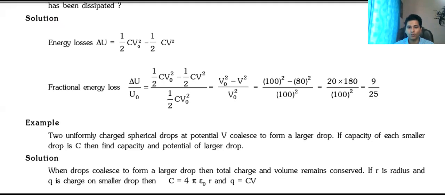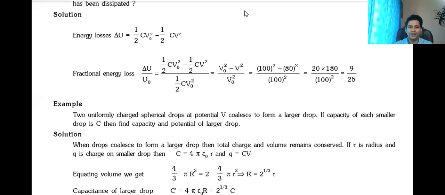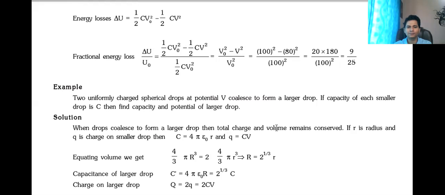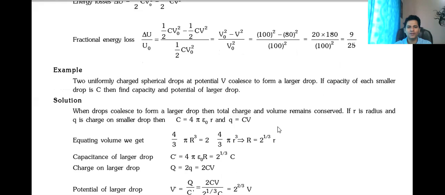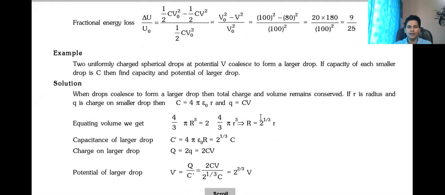I hope all of you remember that we will equate the volume. By equating the volume, I'll get the radius, because the ratio of capacitance is equal to the ratio of radius. Is this clear? So I can find the new capacitance, which is 2 to the power 1 by 3 C, and then we can find the potential of the larger drop, which is Q by C, because Q is basically the sum of the two drops, which is 2Q.